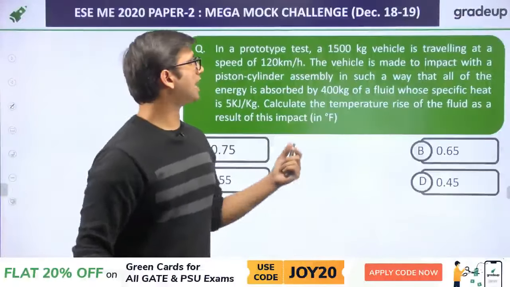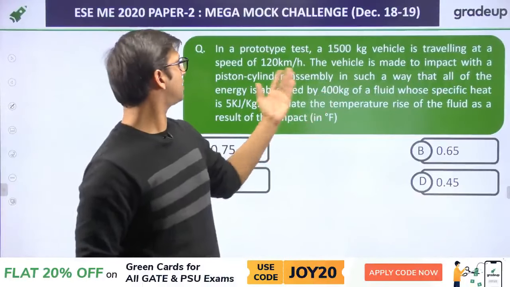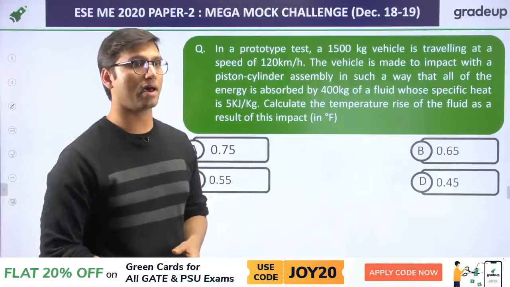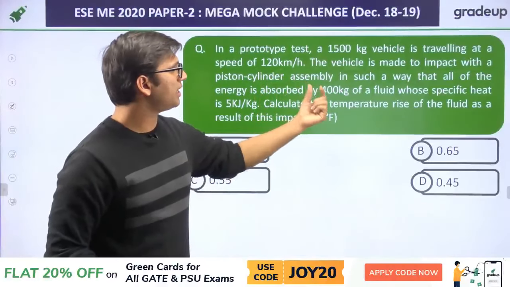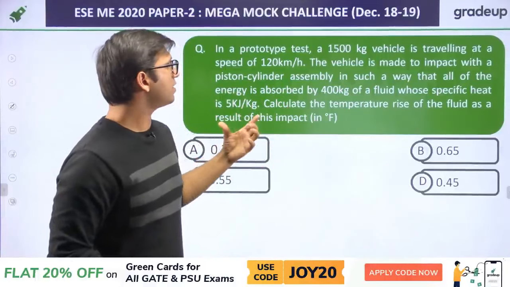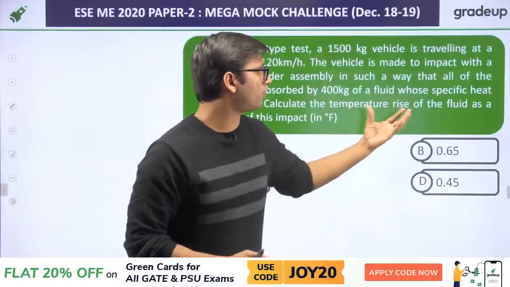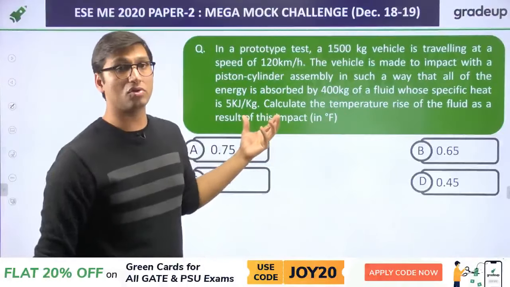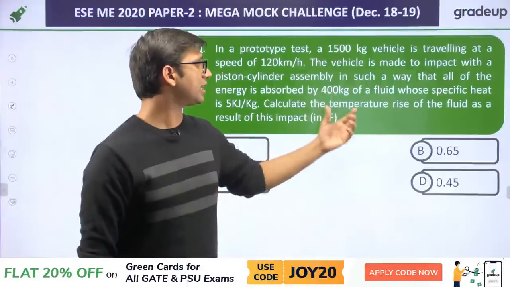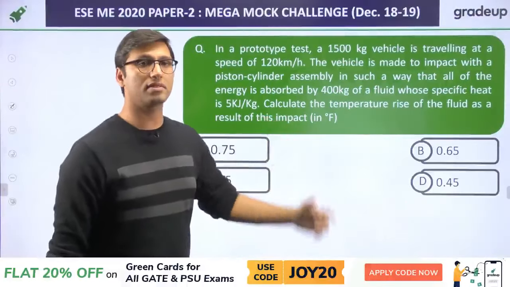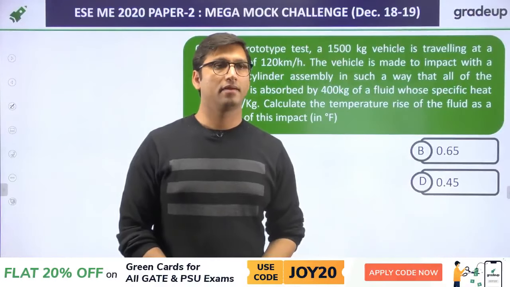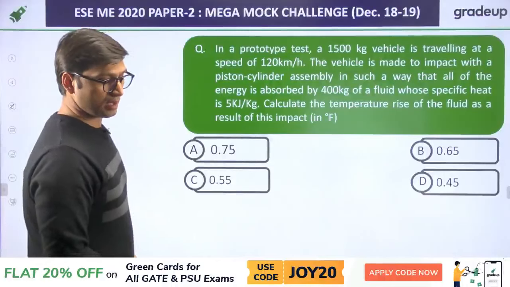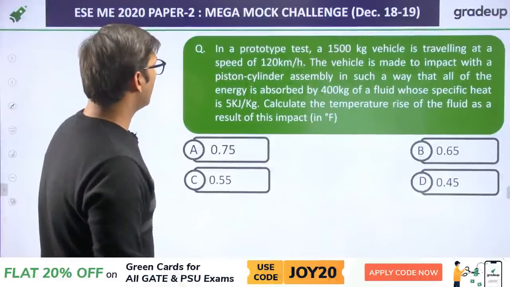Next question. In a prototype test, a 1500 kg vehicle is driving at a speed of 120 km per hour. The vehicle is made to impact with a piston cylinder assembly in such a way that all the energy released by the impact is absorbed by 400 kg of a fluid whose specific heat is 5 kJ per kg. Calculate the temperature rise of the fluid as a result of this impact. Yes. So how to solve this question? In this question they are asking about how to find the temperature.